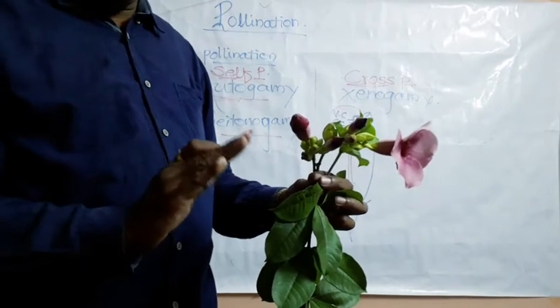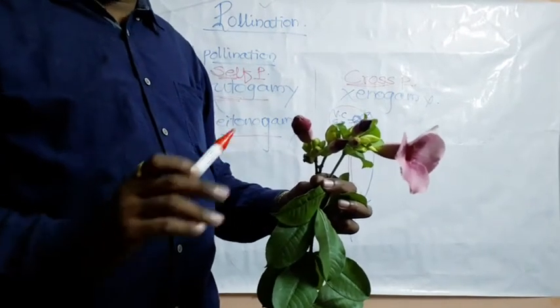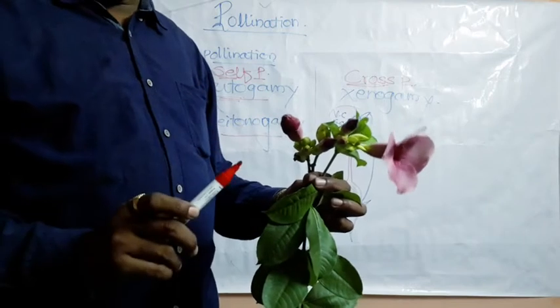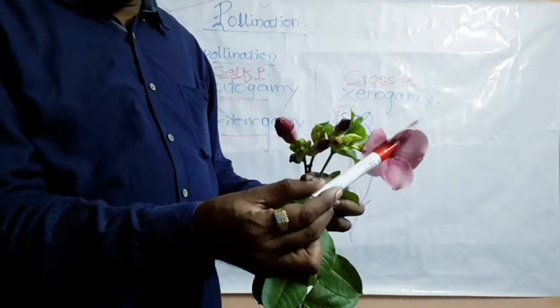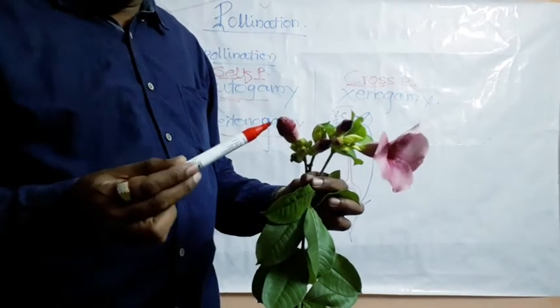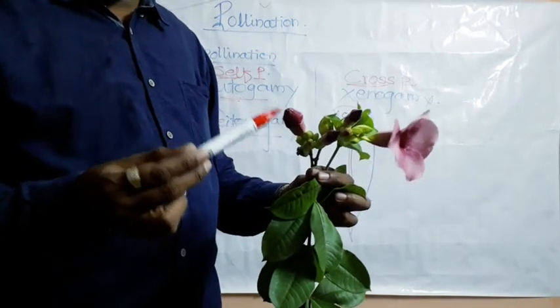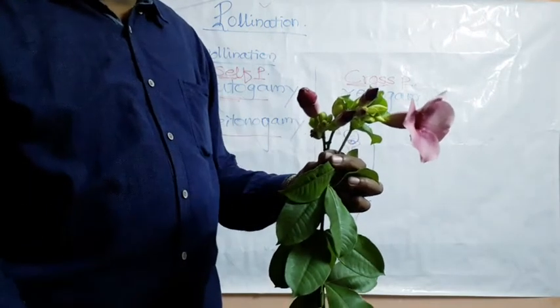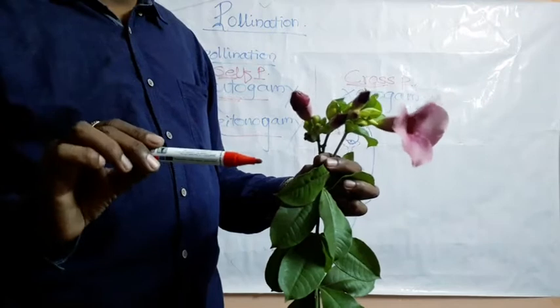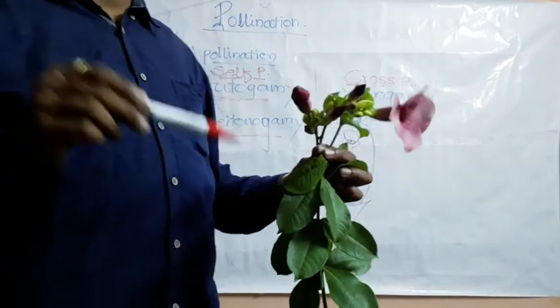If the pollen grains are transferred from this flower to another flower, but that another flower is on the same plant body, then this type of pollination is geitonogamy type of pollination.